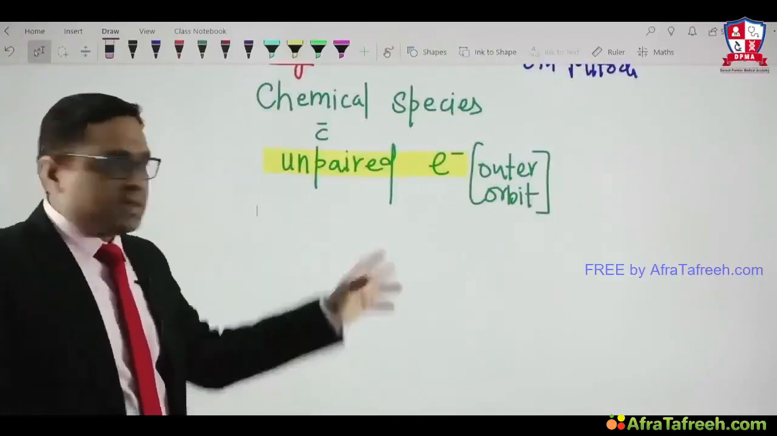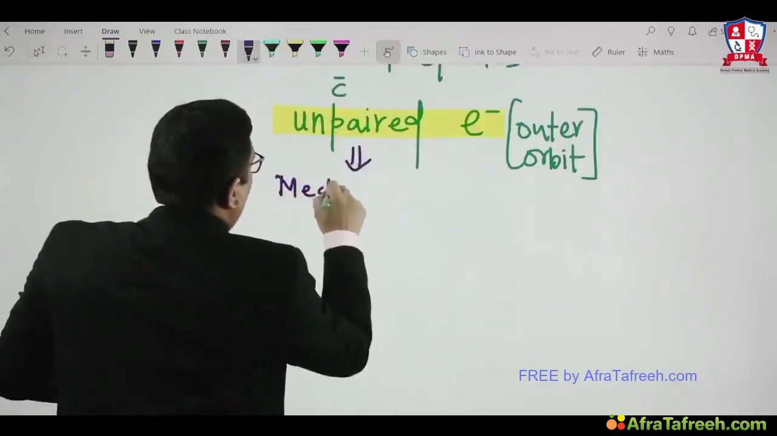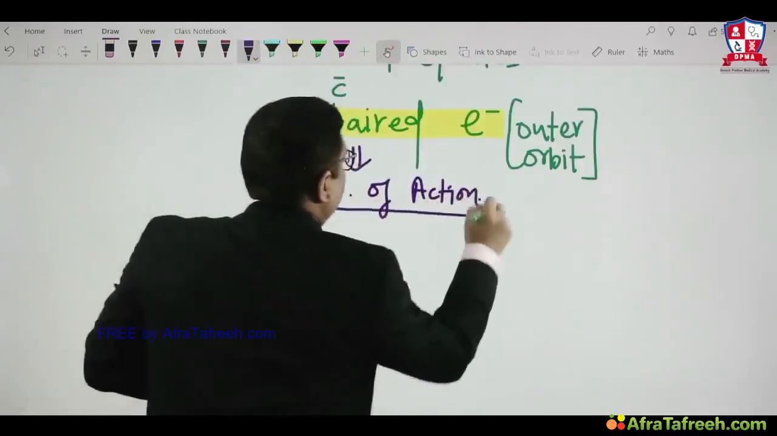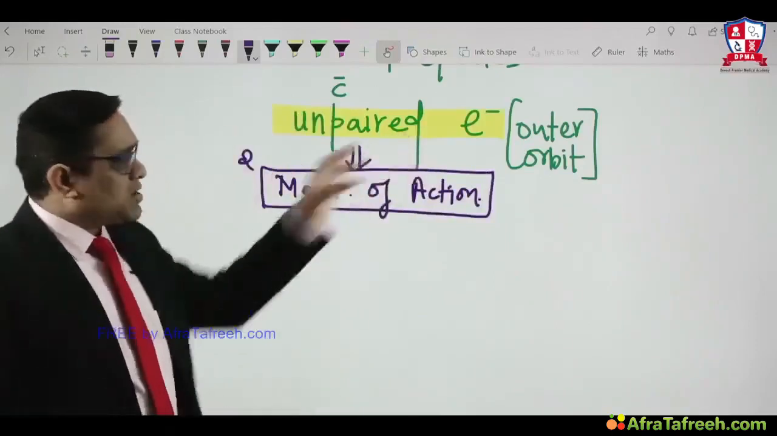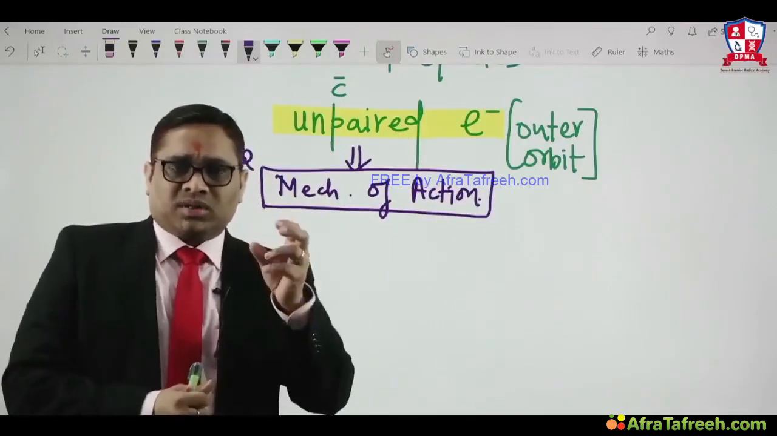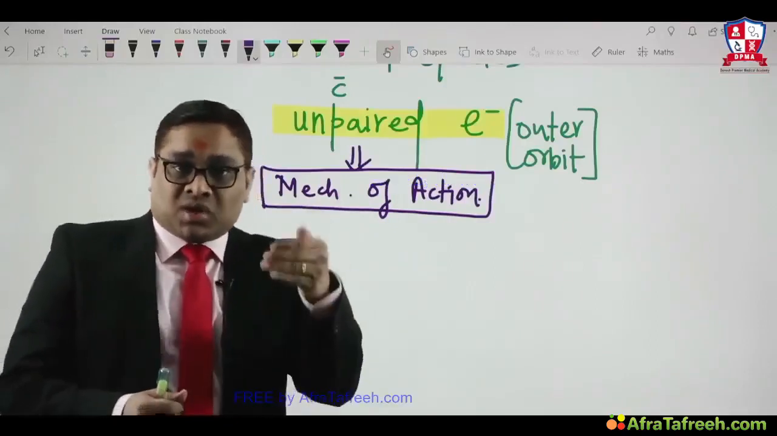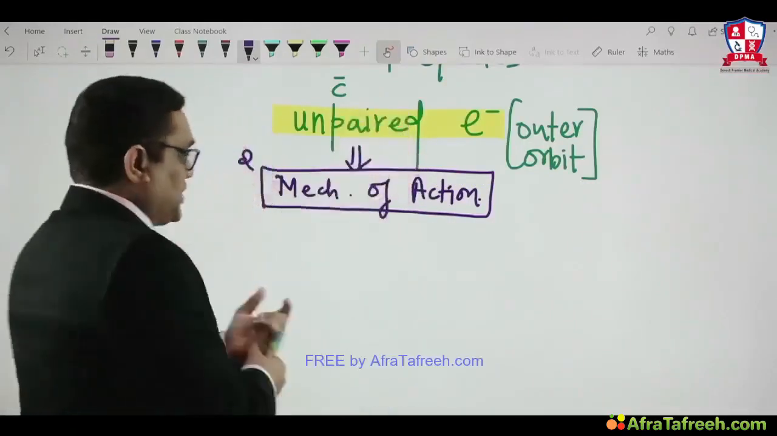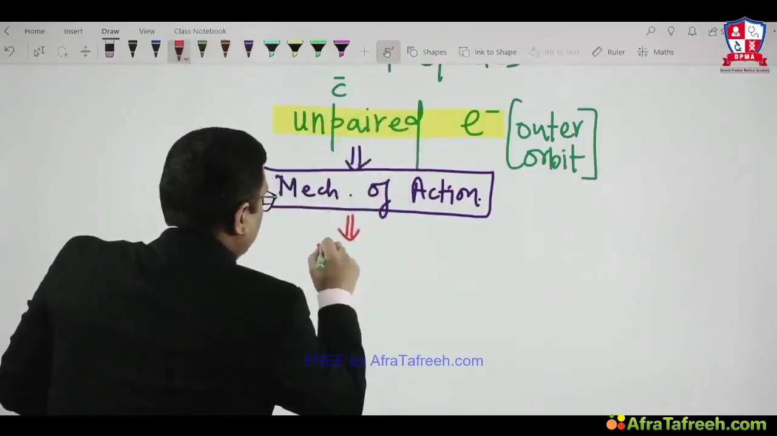When you know that there is an unpaired electron, only then can you predict the mechanism of action of the free radical. It is a simple rule of chemistry: when there is an electron, it will cause oxidation; when there is hydrogen, it will cause reduction. So here the electron is there, so they will cause oxidative damage. That is why the mechanism of action of a free radical is oxidative damage.